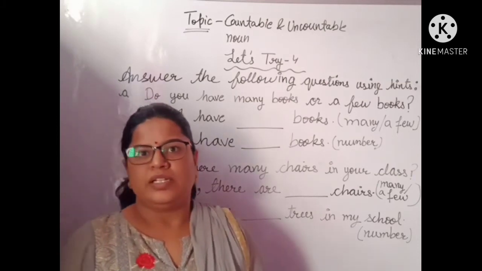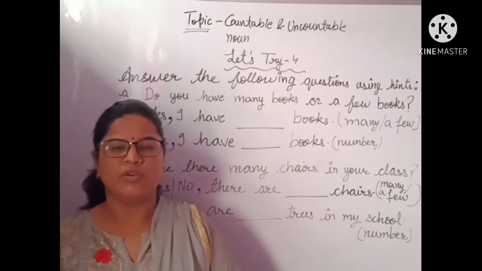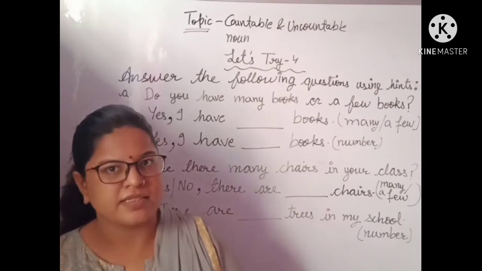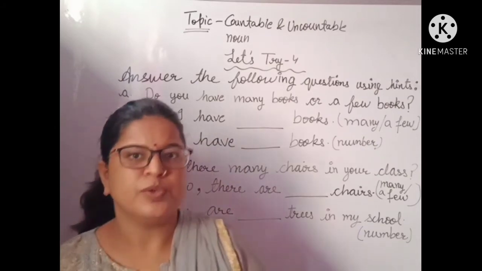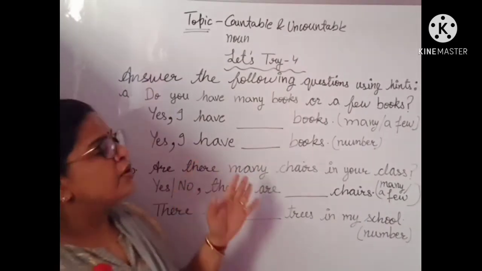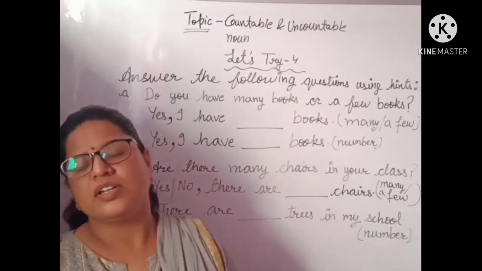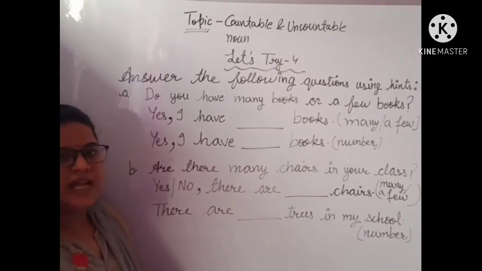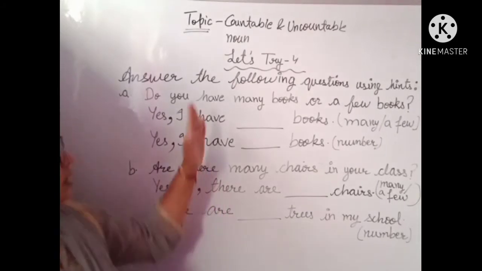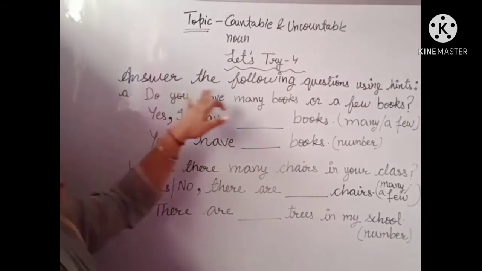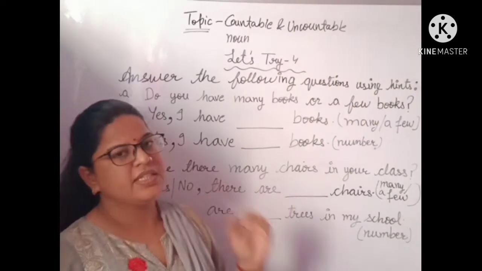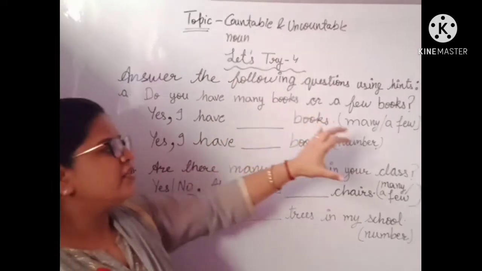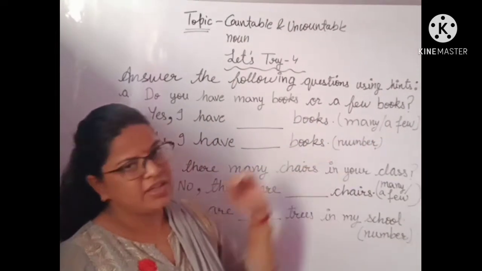Children, as you know, in our previous class we learnt about countable and uncountable nouns, and we also did some small exercises related to that topic. Today we are going to do the exercises given in your English course book volume 1, the exercise Let's Try 4. In this exercise, we have to answer the following questions using hints. It means we have to answer these questions using the words from the brackets given here.